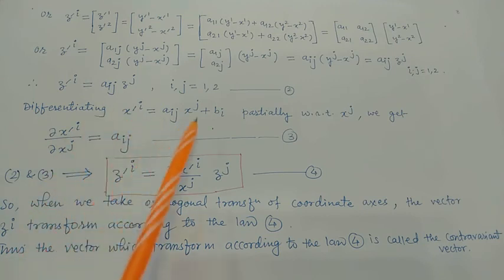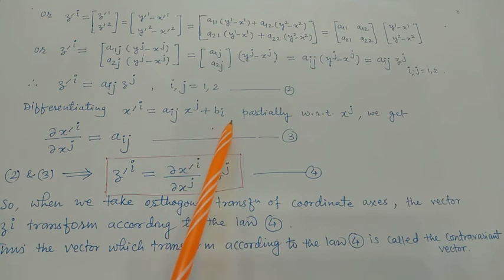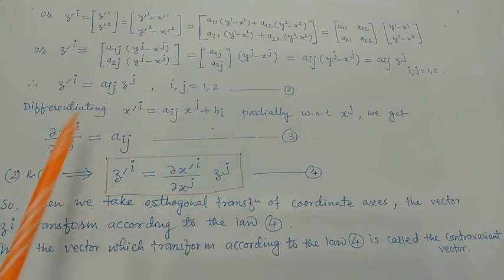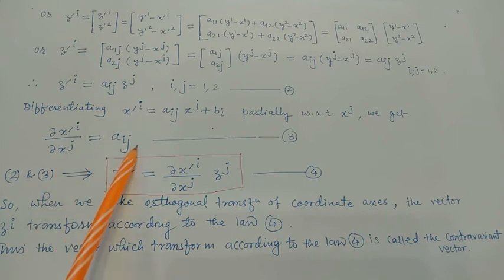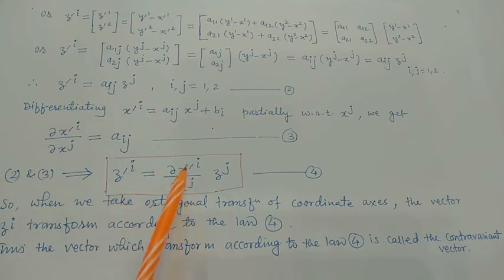Now differentiating the equation x dash i equals aij xj plus bi partially with respect to xj, we get del x dash i by del xj equals aij. Substituting for aij equals del x dash i by del xj, we get z dash i equals del x dash i by del xj zj.